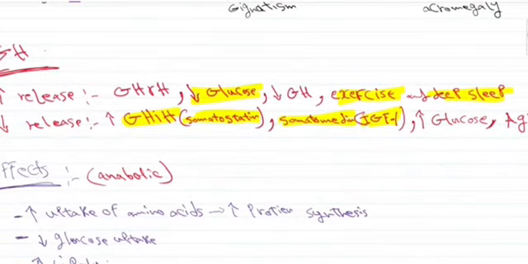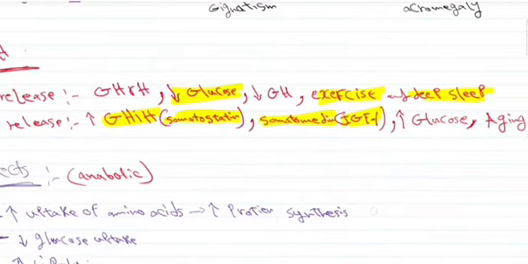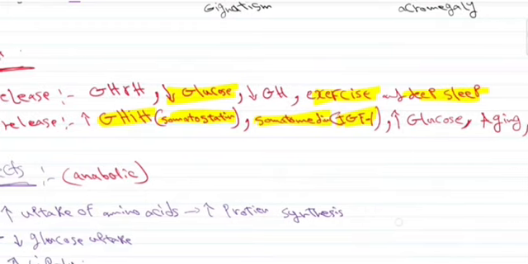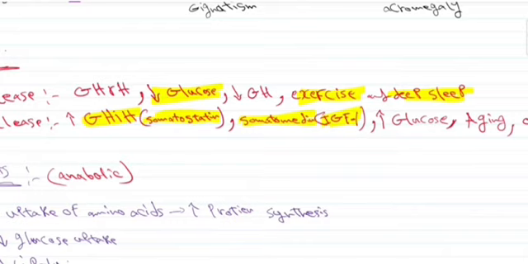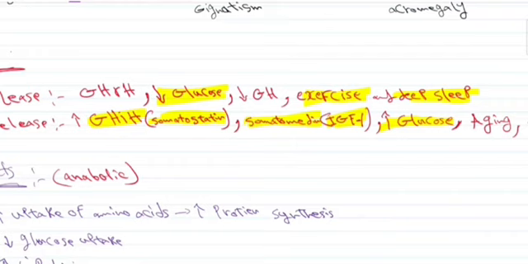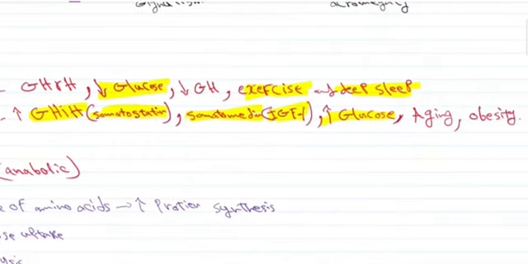So when we have too much levels of somatomedin, then this will also inhibit the release of growth hormone. So as we said, decreased levels of glucose will lead to increased release of growth hormone. Also, the increased levels of glucose, so in case of a patient with diabetes, will lead to decreased release of growth hormone, as well as aging and obesity.